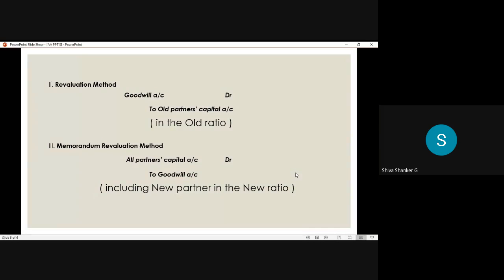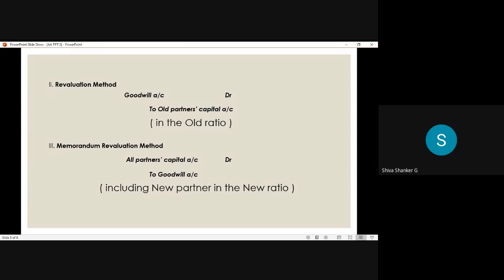If the goodwill amount is created, valued, revalued or evaluated, given in this type, that is called the revaluation method. In such a case, what entry do we write? What is the journal entry for the revaluation method? Put it down. Goodwill account debtor to old partners capital accounts. The entry is goodwill account debtor to old partners capital accounts.